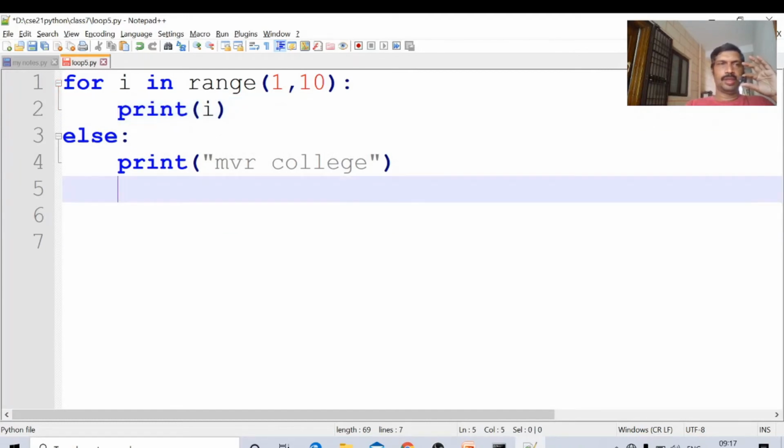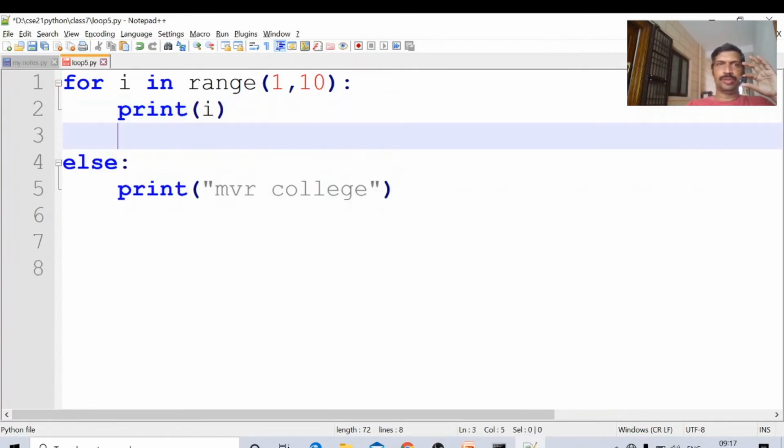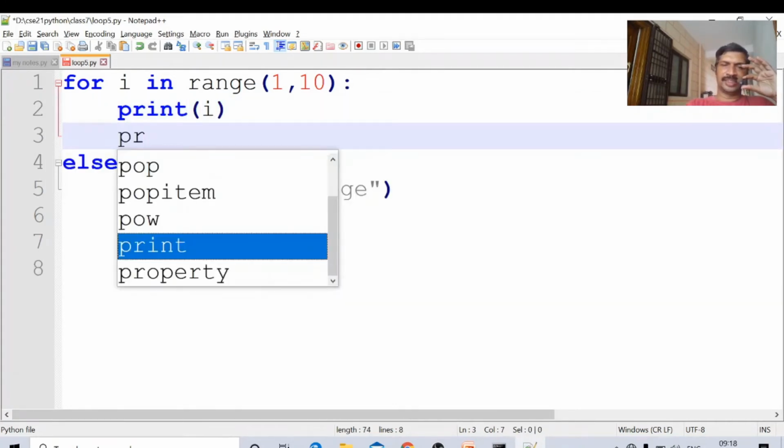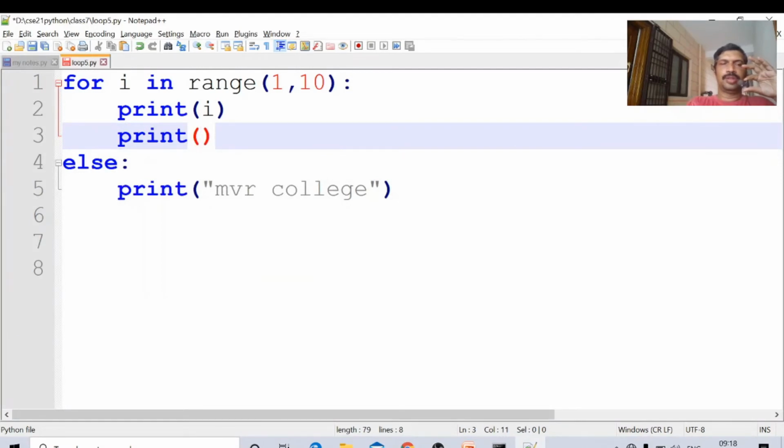Here there is no else statement. Some statement like this, print 5 by 0. Okay, this is the division by 0, an invalid statement. In such a situation also, this program is terminated abnormally. Division by 0, an error is there. When an error occurs, then it is not executed.